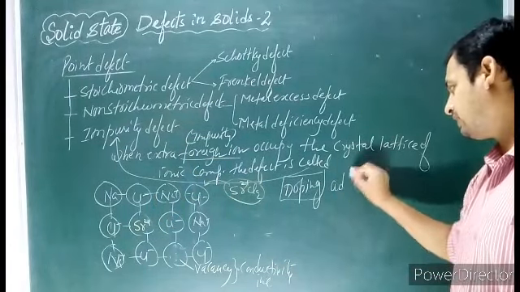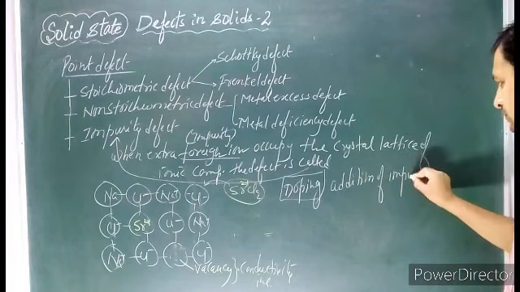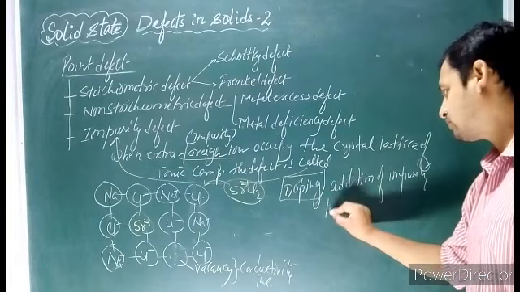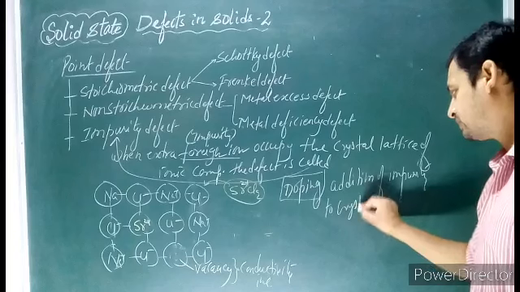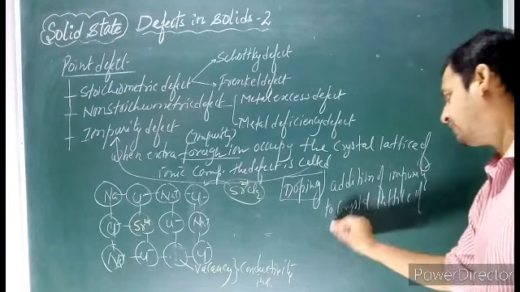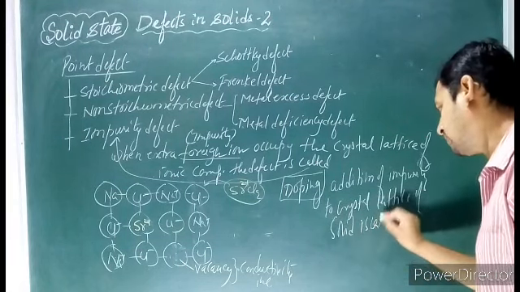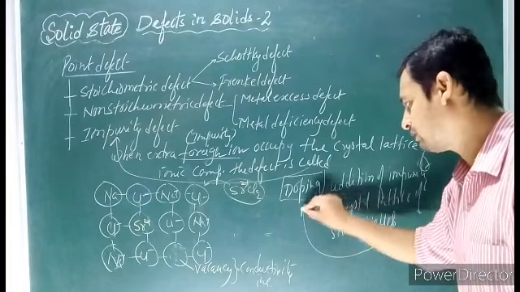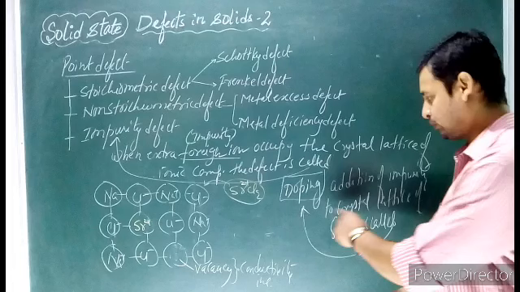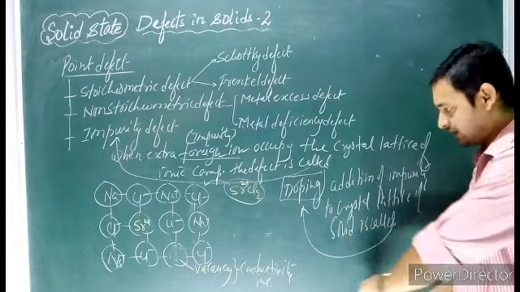So the addition of impurity to crystal lattice of solid is called doping. So a 1 mark question can come in exam. What is doping? Doping is the addition of impurity to crystal lattice.